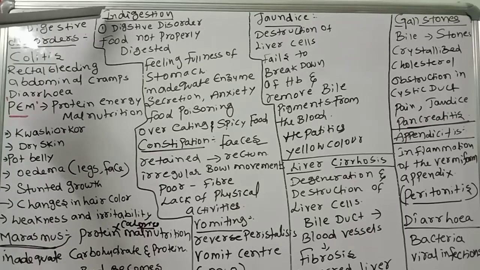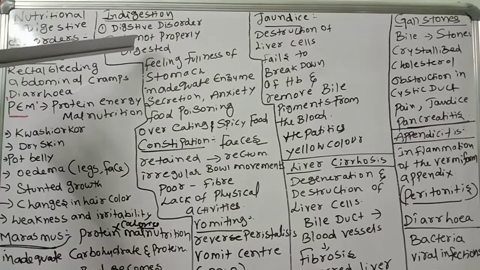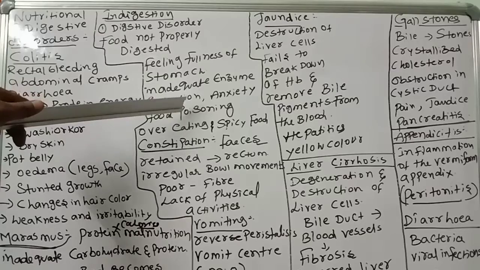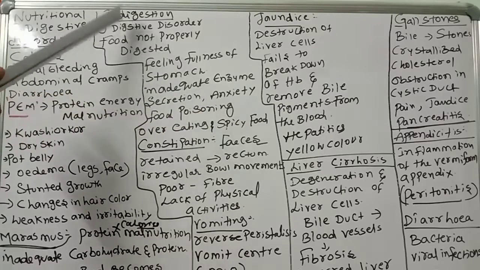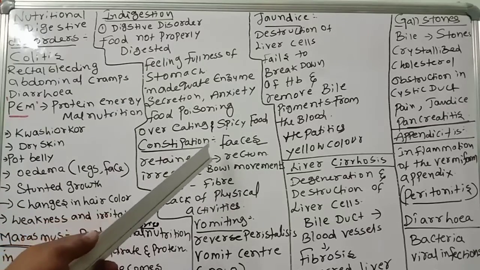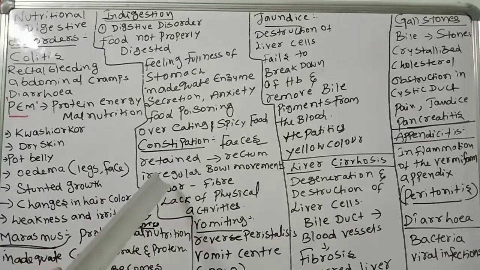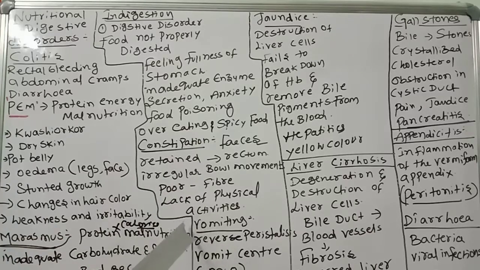Next, indigestion. It's a digestive disorder where food is not properly digested because of inadequate enzymes. There is a feeling of fullness of the stomach. Anxiety, food poisoning, overeating and spicy food all lead to indigestion. Constipation: feces are retained in the rectum, movement does not take place, irregular bowel movements. When you eat poor fiber food, with less fiber in the food, that leads to constipation. Lack of physical activity is also one of the reasons.